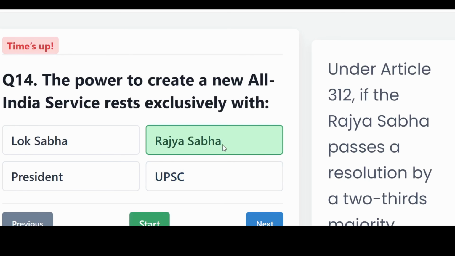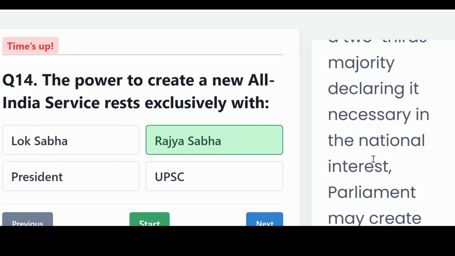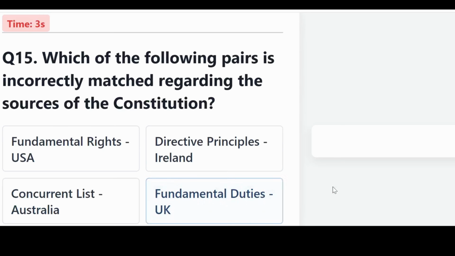The correct answer, the Rajya Sabha. Under Article 312, if the Rajya Sabha passes a resolution by a two-thirds majority declaring it necessary in the national interest, Parliament may create new All India Services.